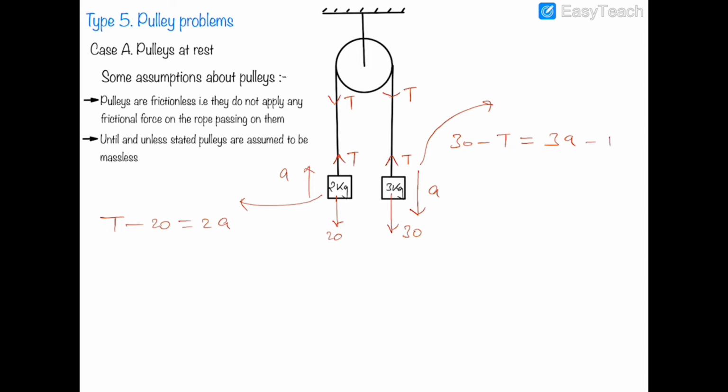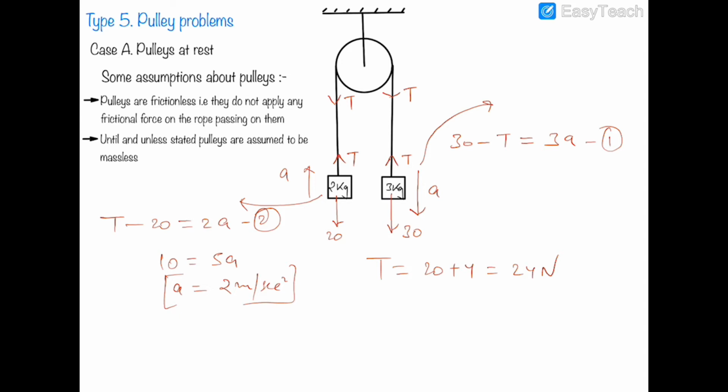So if I add up these two equations, then 10 will be equal to 5a, and a will be equal to 2 meters per second square. And if I substitute the value of a, then the tension will be equal to 20 plus 4, which is 24 newtons.